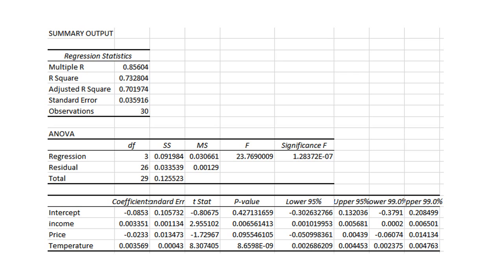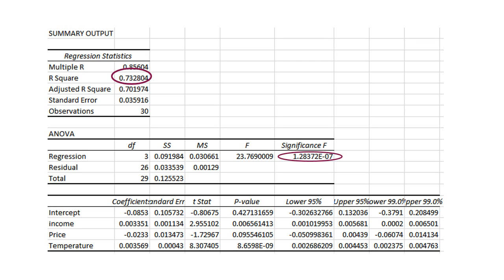I was able to look at my summary output for this data to get a little bit more information about the data. So the first thing that I looked at was my R squared, which is 73%. And this basically tells me that 73% of the variation in Y can be attributed to my independent variables. So this means that 73% of the variation in consumption can be attributed to income, price, and temperature.